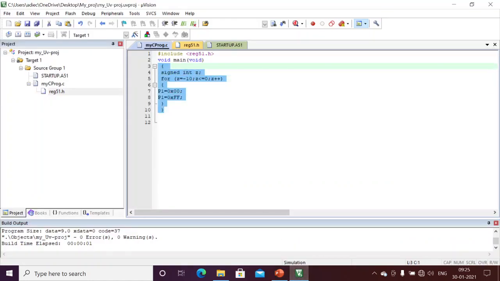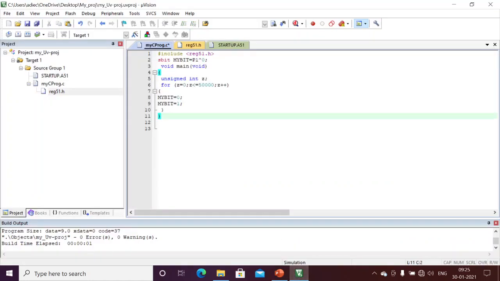I'm just writing the same program here. Here my SBIT, my bit. This is an alias name. We can write anything here, like my name also you can write. Here I am mentioning my bit, port 1 caret 0. This means I am accessing 1.0.